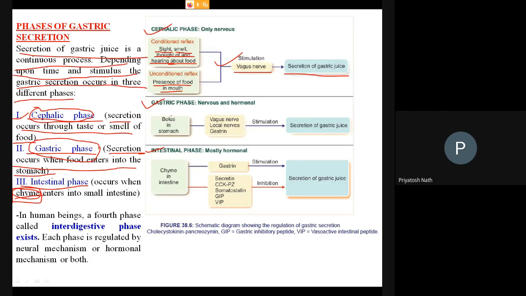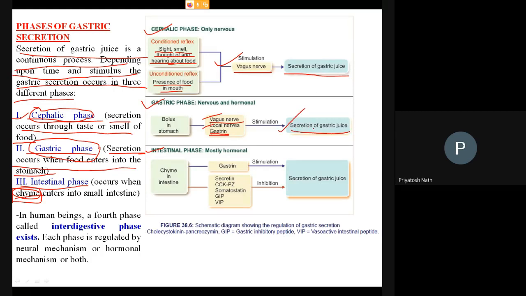In the gastric phase, now you are chewing the food in the cephalic phase. Food is in your mouth. Now it will form the bolus and it will enter into the stomach. When the food bolus is in the stomach, then again it will stimulate the vagus nerve. Plus there is secretion of local hormones. The presence of food in the stomach stimulates the gastric glands for the secretion of gastrin. Gastrin is a hormone. This vagus stimulation and the secretion of gastrin from the stomach also stimulate the gastric glands for the secretion of the gastric juice.